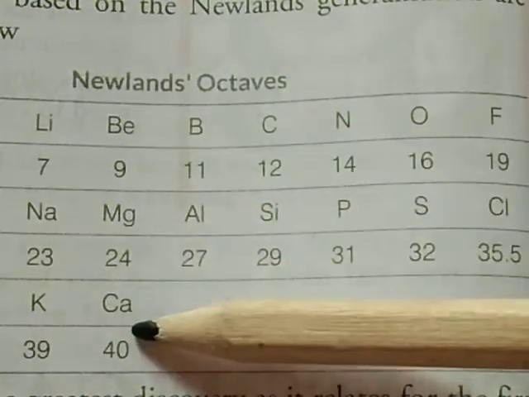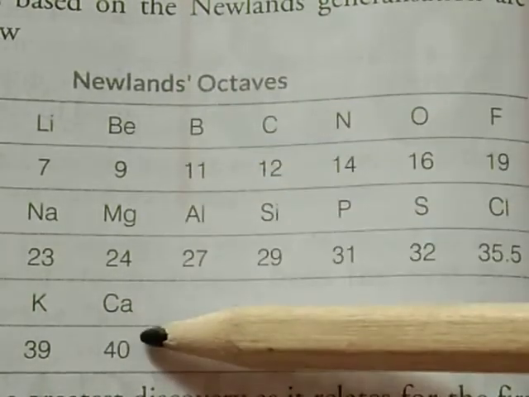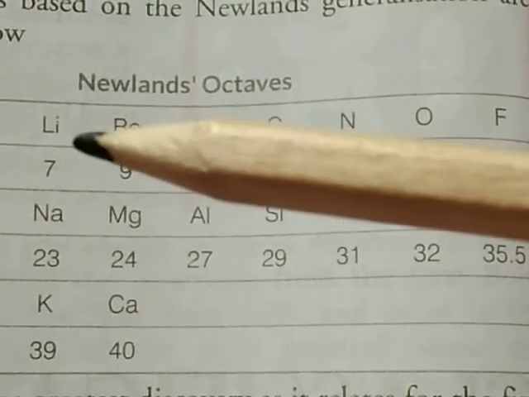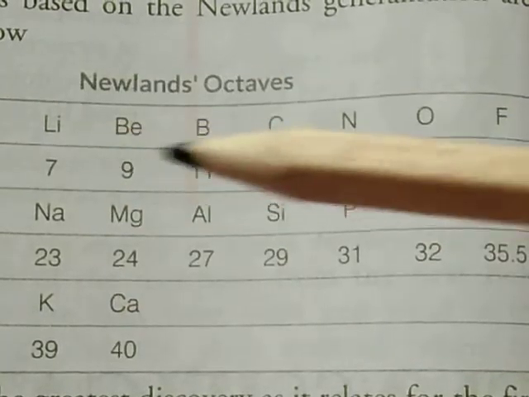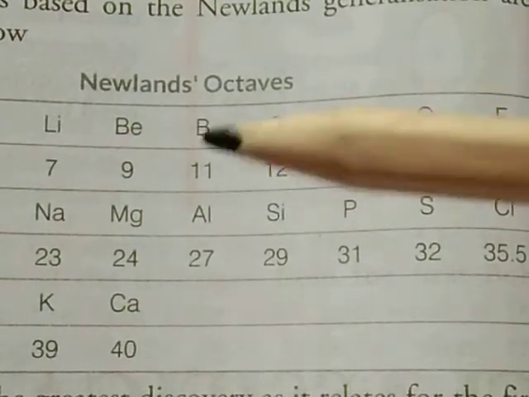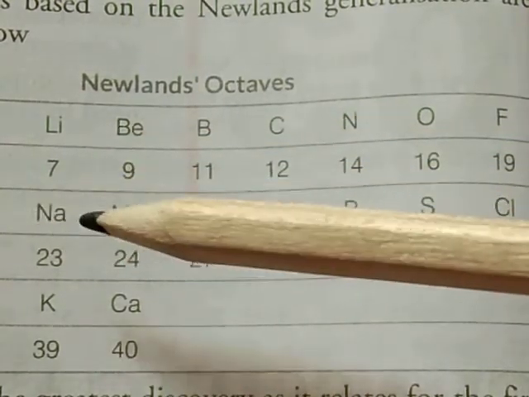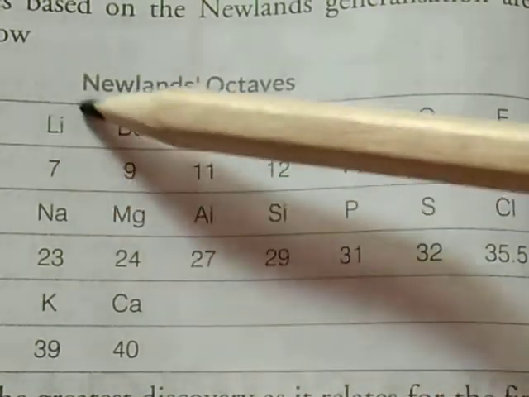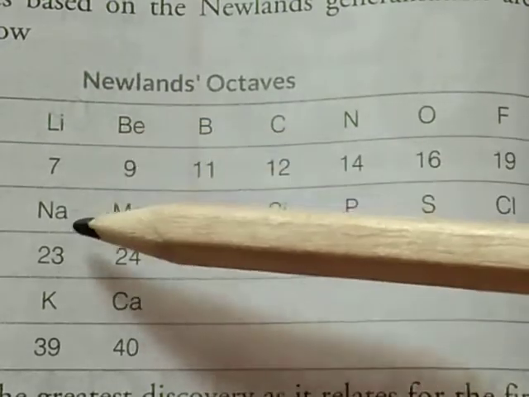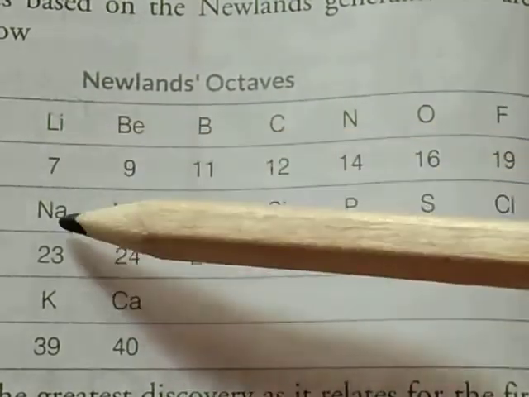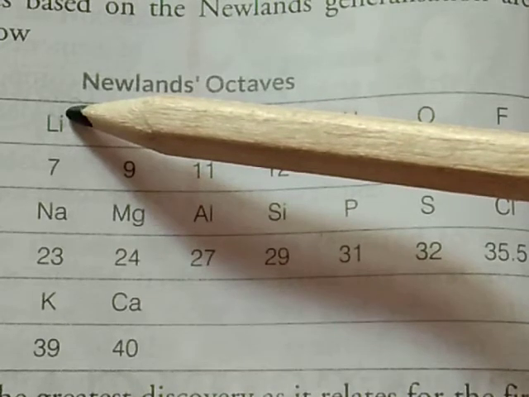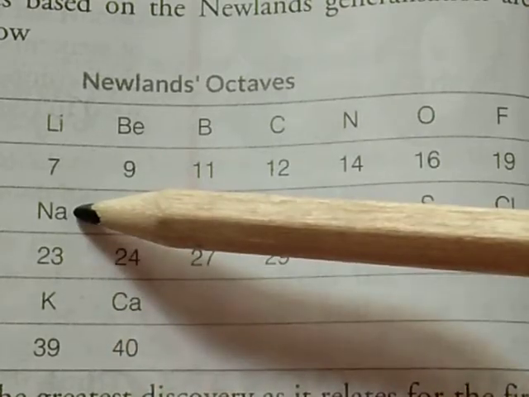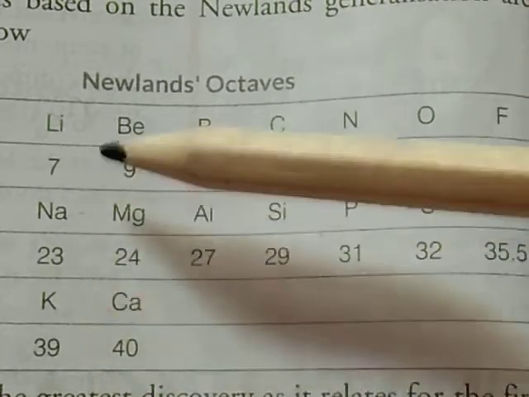Same, beryllium, magnesium and calcium, they are placed in a separate group. So in this case, the elements are arranged in the increasing order of atomic mass, and every eighth element, means the eighth element is sodium, resembles in its properties the first one, just like the musical sound. Means sodium's properties match with lithium, and potassium's properties match with sodium, and like this.